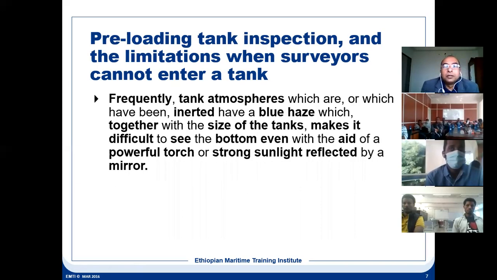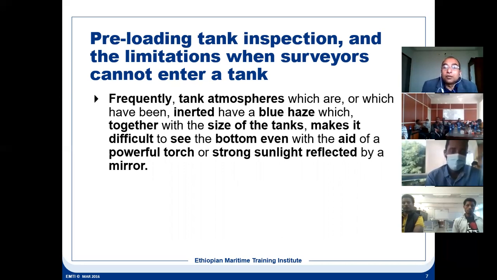Now, the tank atmosphere frequently has to be checked. The problem is, if there is an inerted tank, the inert gas is the boiler flue gas, and inert gas will contain particles. Once the particles are contained, you cannot remove 100% of the particles. That is one of the problems where we use flue gases.